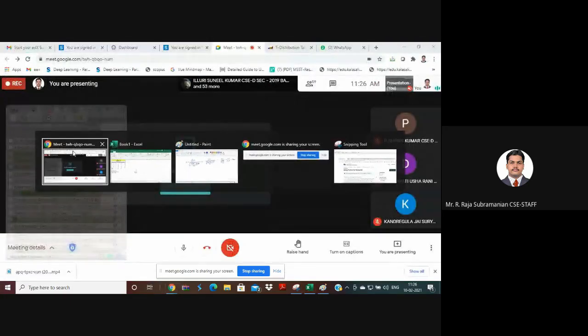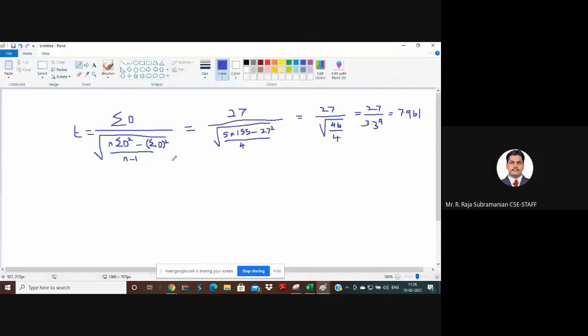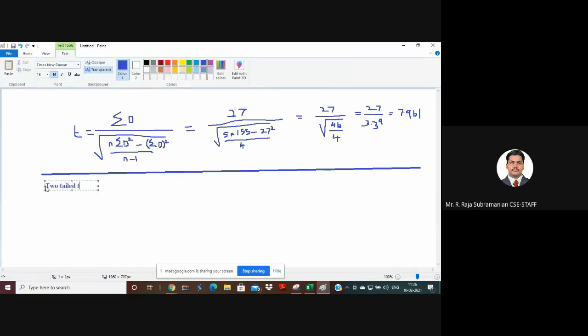Now I go to the distribution example. Now I take the entire distribution. It is going to be a two-tailed t-test, and t is equal to 7.962, and degrees of freedom df is equal to 4. The number of observations is 5, so 5 minus 1 is 4.